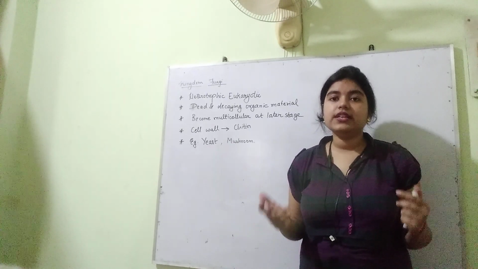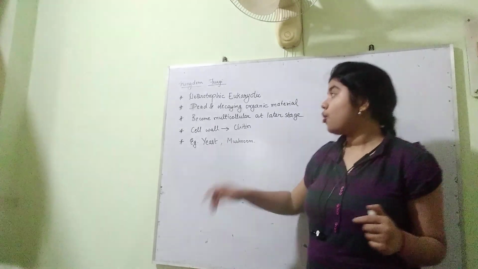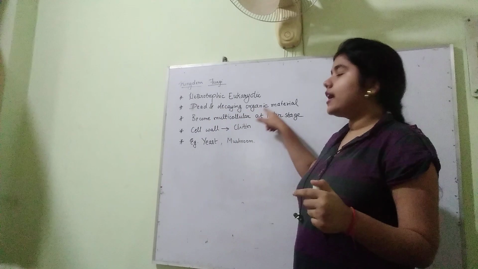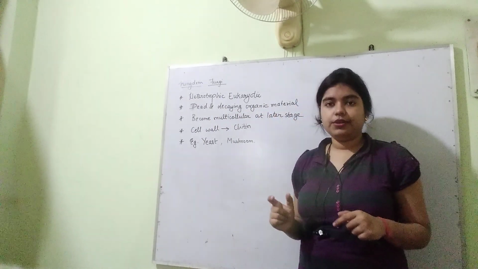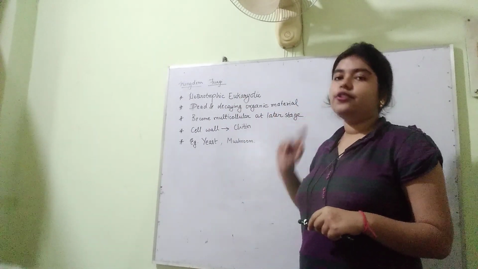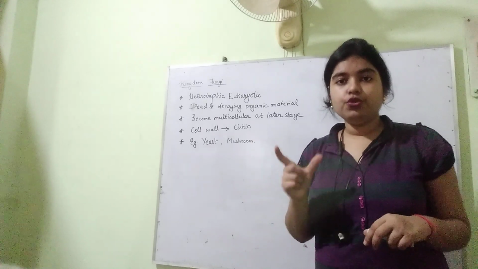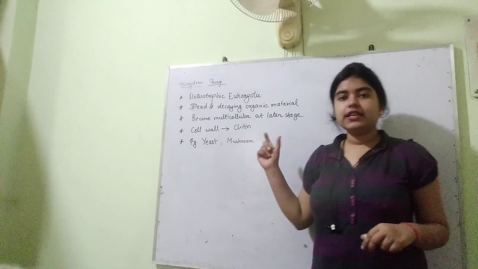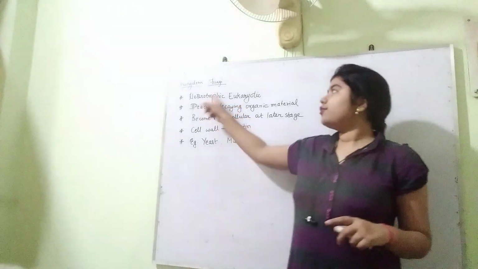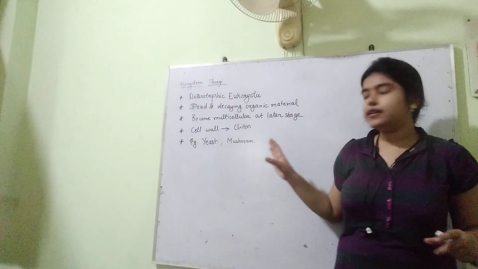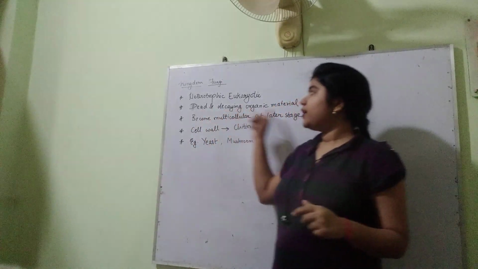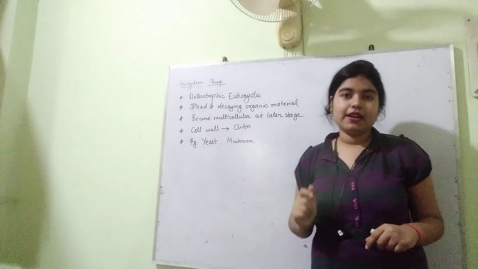But this fungi is heterotrophic, and under that heterotrophic it comes under saprotrophic. What is saprotrophic? Saprotrophic means it depends on dead and decaying organic matter for their food. And again they are eukaryotes because they consist of true nucleus. U means true and karyon stands for nucleus. So heterotrophic eukaryotic. This sentence clear? Next, they depend on dead and decaying organic matter for their food.